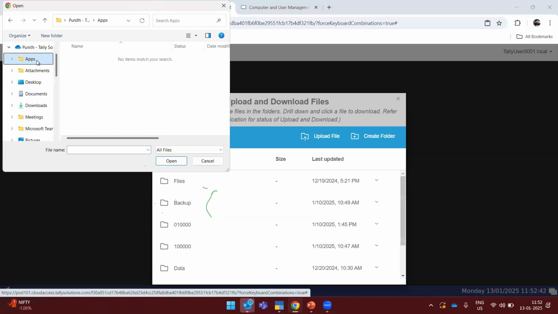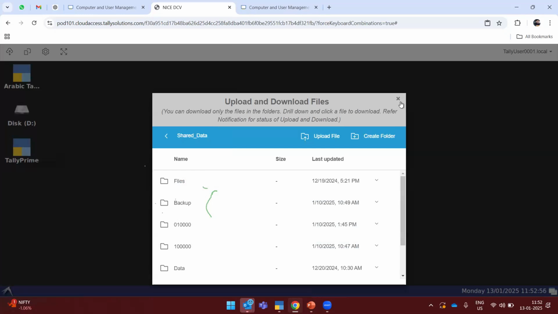So you have to make sure that when you are uploading the data, that particular folder is a zip, WinRAR or any other zip folder. You have to click on that particular file and click on open. Once you click on open, that particular file will be uploaded to the cloud, and you can see here there is a notification as well. Once the data has been uploaded to the cloud, you can see the notification of how much percentage of upload or download has been completed.